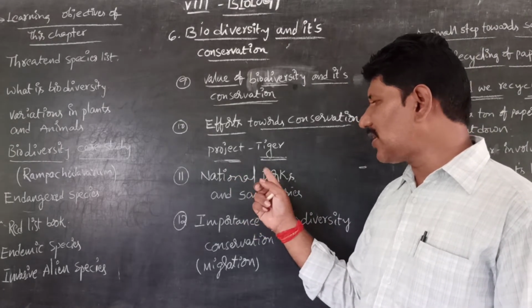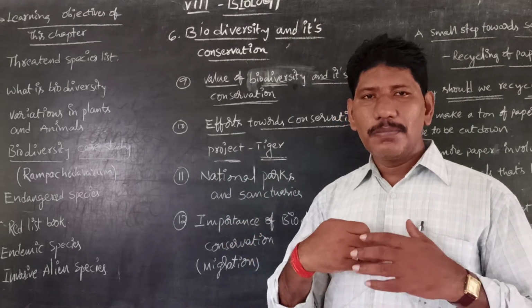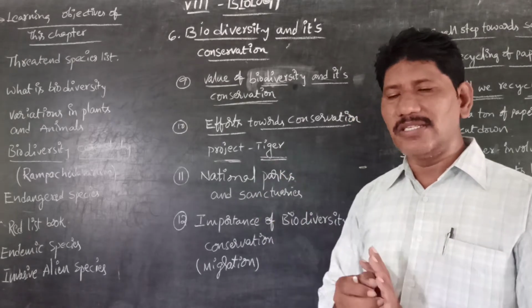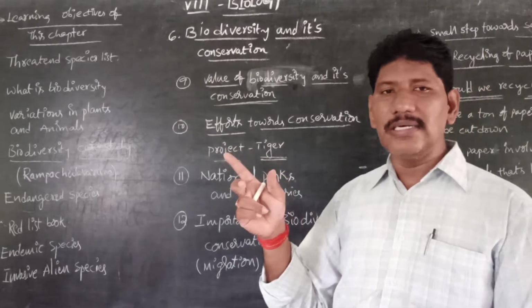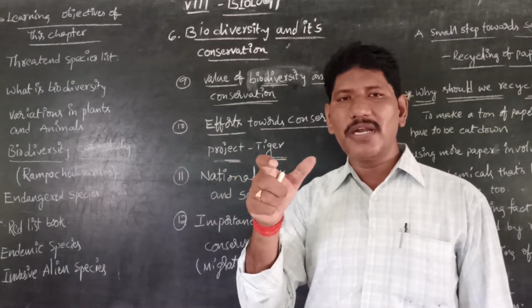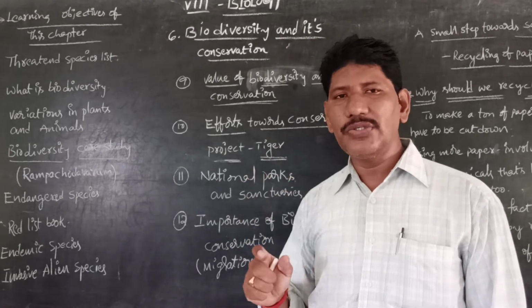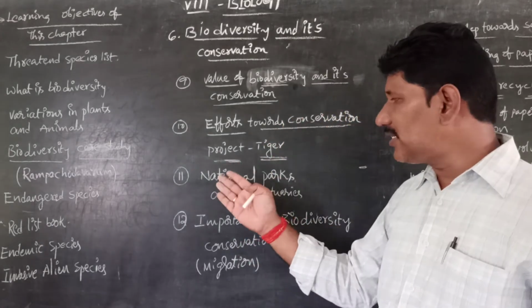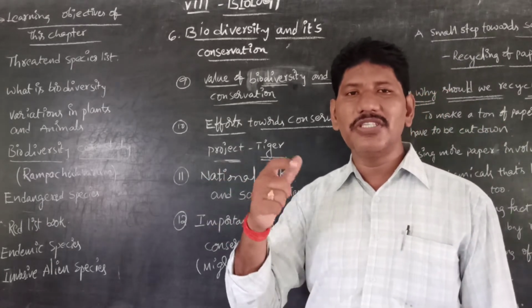National parks are the largest areas given to protect especially the wild animals. In bird sanctuaries, for example, in Sulurpeta we have the Nelapattu bird sanctuary. So these sanctuaries, national parks and projects are all aspects of the conservation of biodiversity.